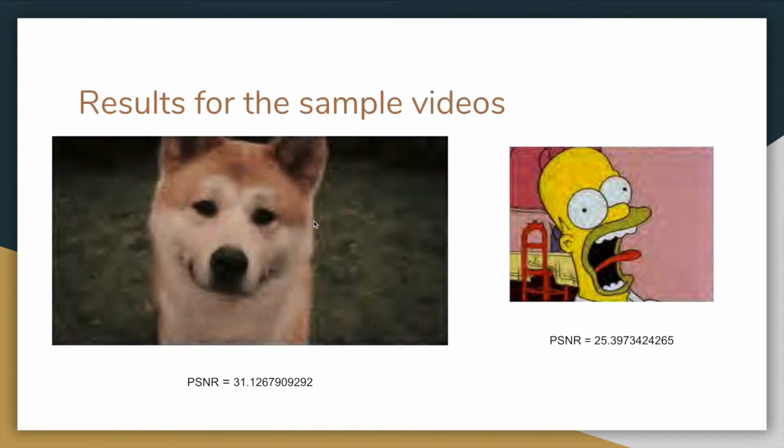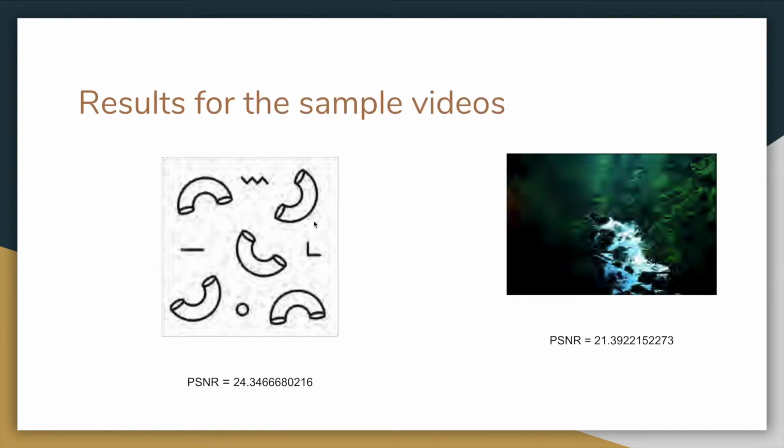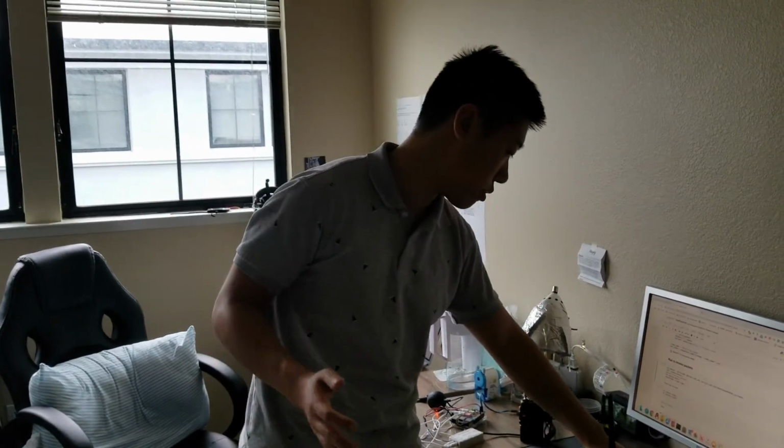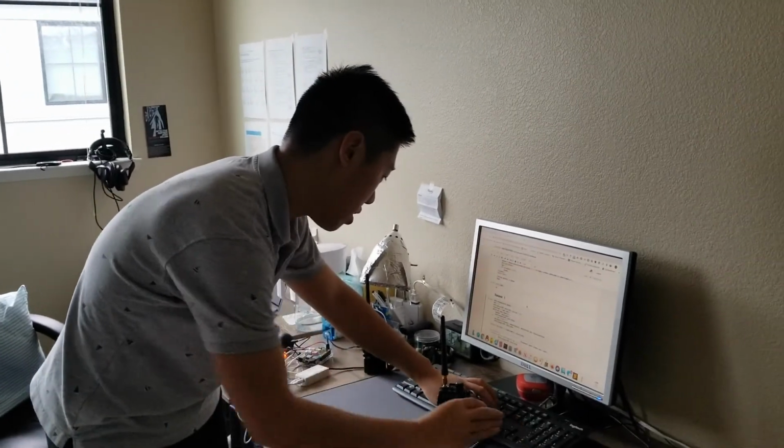Results that we got, you can see Dog, Simpson, Shape, River, and Ice Growing and Milky Way. For transmission, we run the receiver first, and then we run the transmitter.